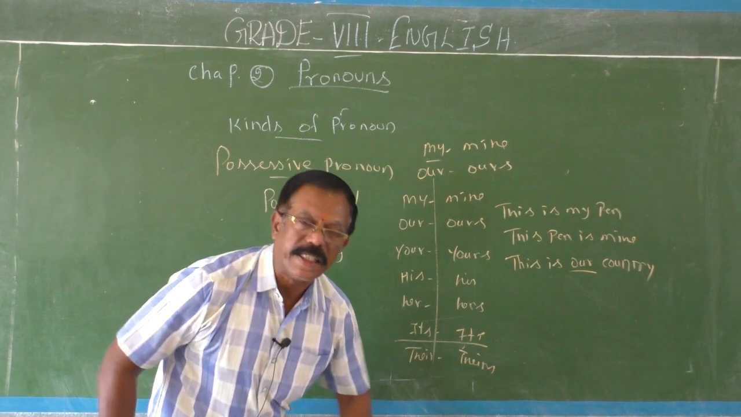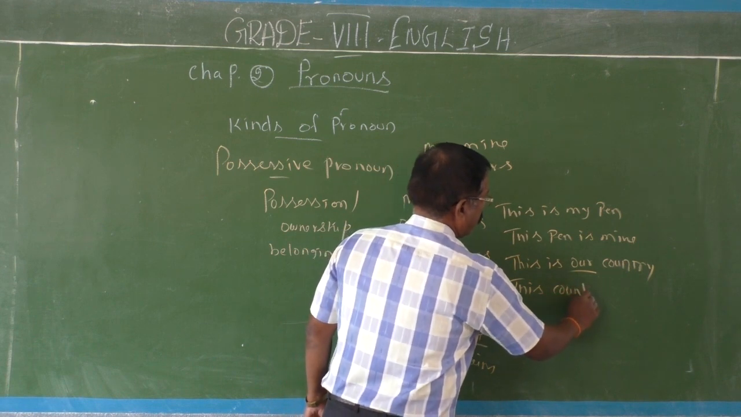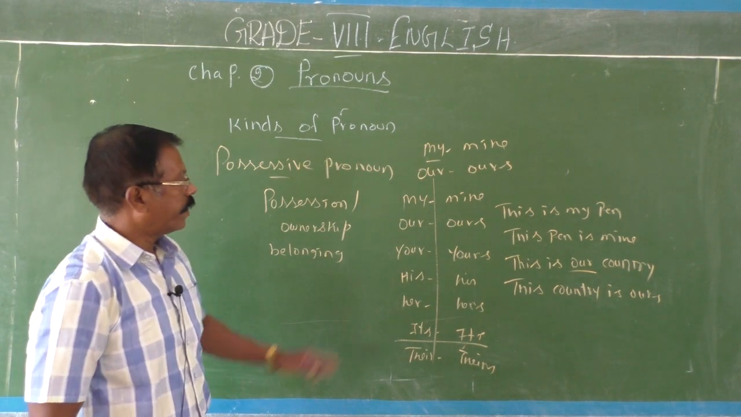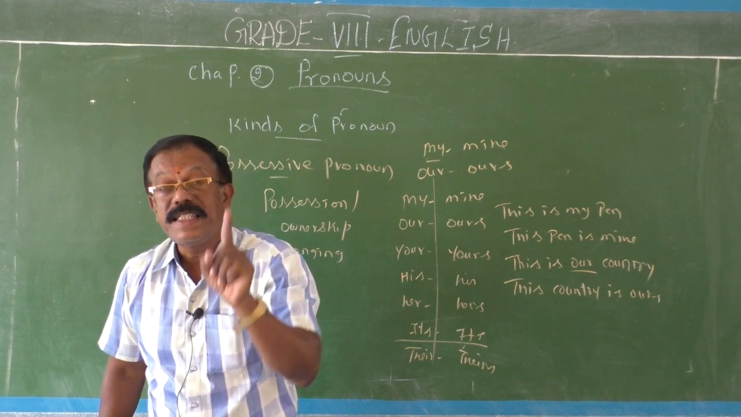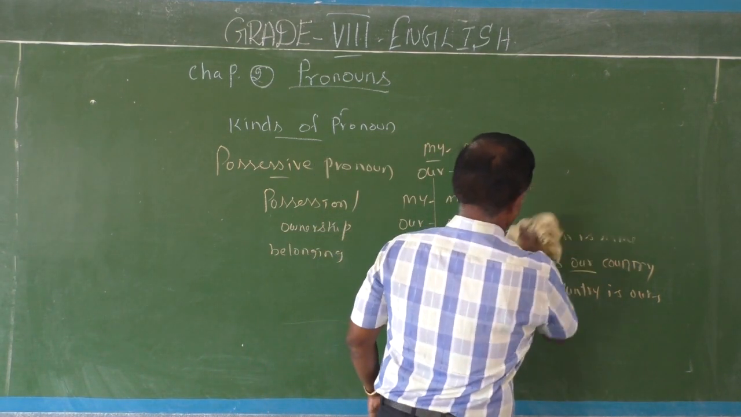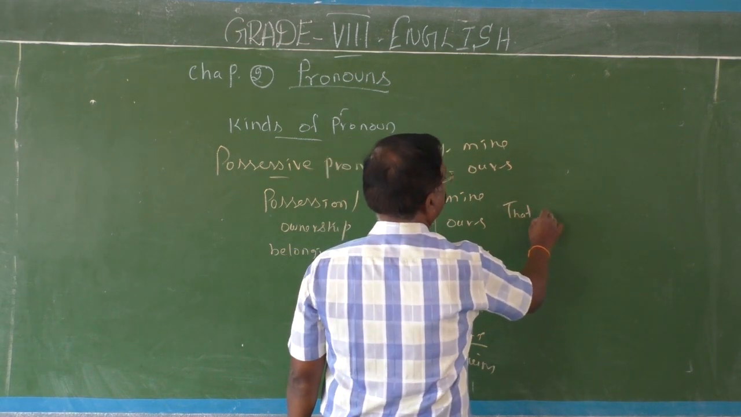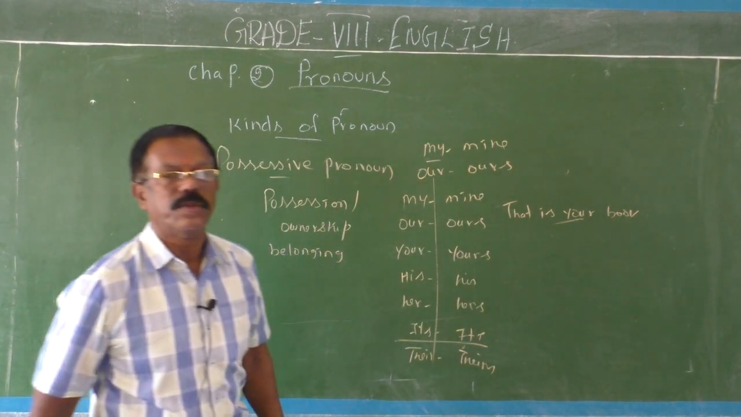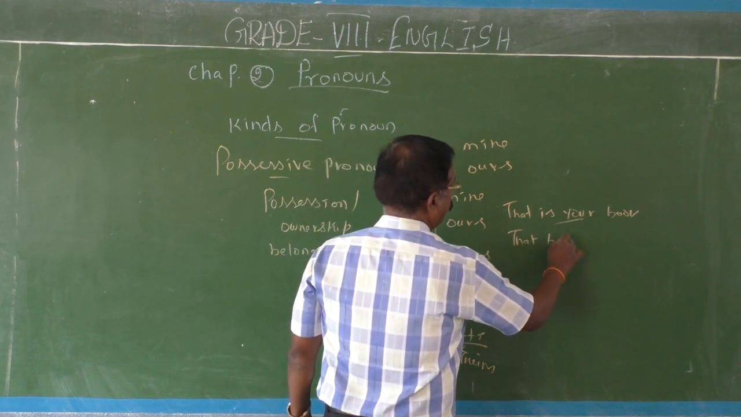Our is a possessive adjective. You have to change it into a possessive pronoun. This country is ours. Okay. This is your pen. This pen is yours. That is your book. Possessive adjective. What is the possessive pronoun? That book is yours.